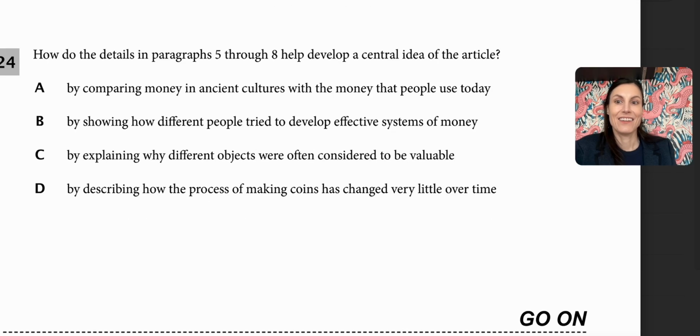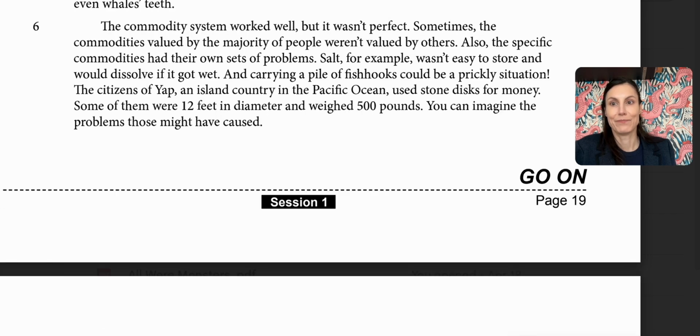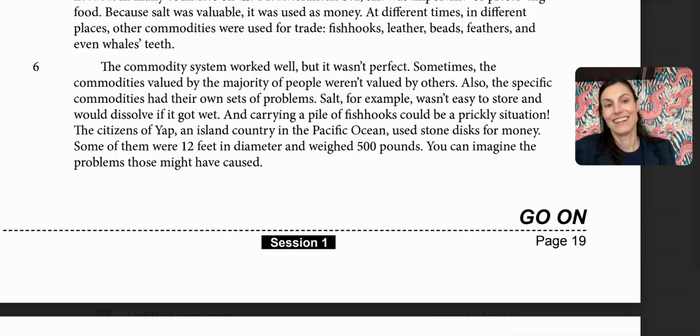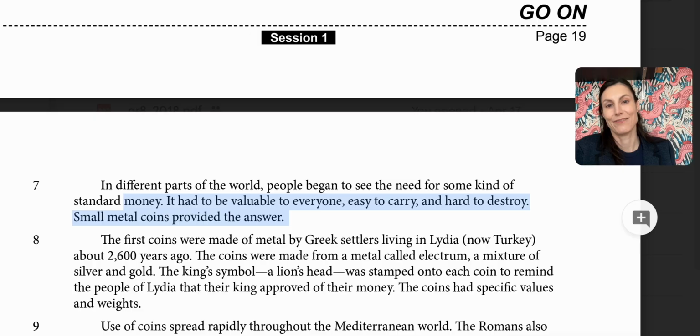And the next one, how do the details in paragraph 5 through 8 help develop a central idea? So if we look at paragraphs 5 through 8, those are the ones we were just looking at, right? Where 1,000 years ago, the Chinese were using cowrie shells. Salt was used, but then we know that salt could be tricky because it's water soluble. Well, if it got wet, it would just be in the water.